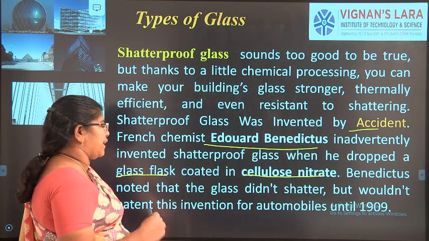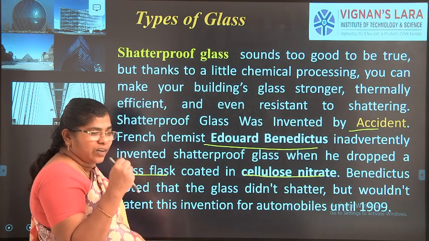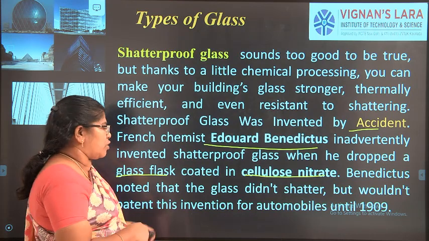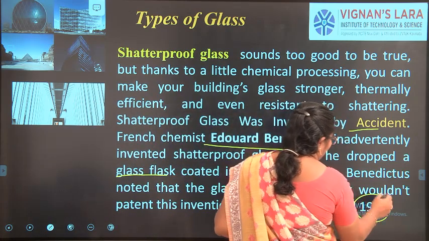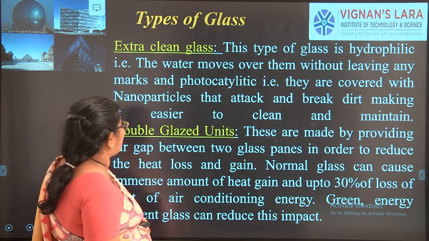He noticed that the glass did not shatter over a long distance, and it did not have very thick, sharp edges. He found this in 1909, and it was then used very well in the automobile industries.